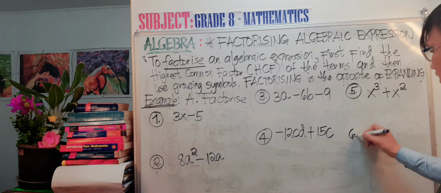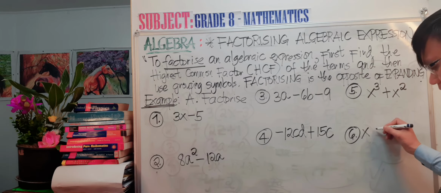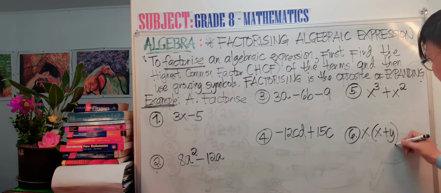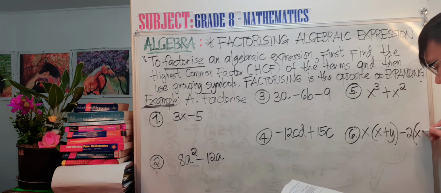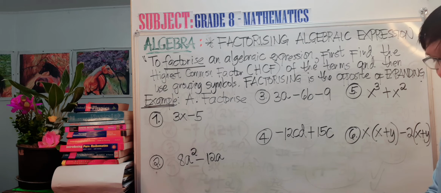Number 6: x open parenthesis x plus y, minus 2, and then x plus y. So that's our examples here.